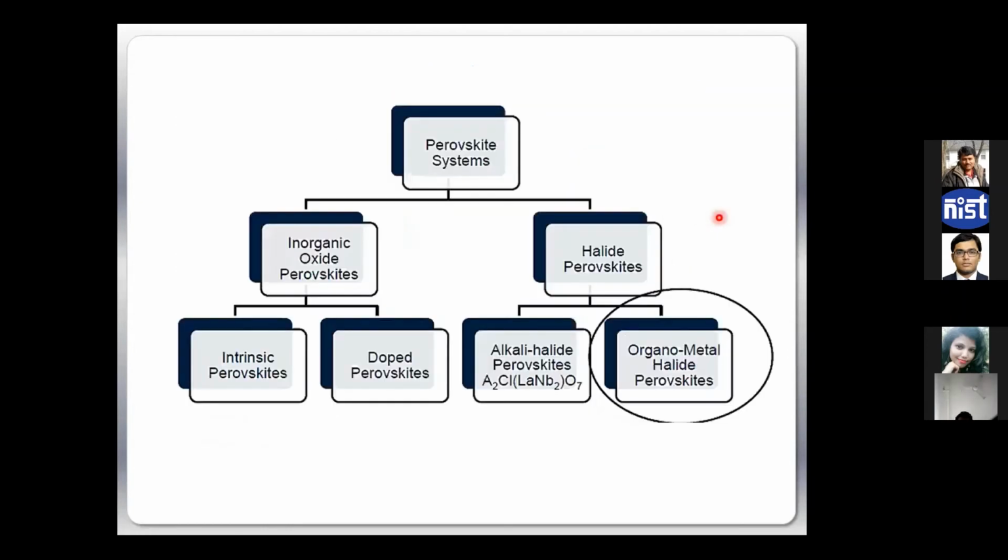So people are trying to find various new molecules, like inorganic oxide perovskites or halide perovskites, intrinsic perovskite, doped perovskite, cesium perovskite, lead-free perovskite. Basically this is an ABX3 structure, so people are trying to make permutation combinations of molecules, whatever is available in the periodic table, in the form of ABX3, and trying to test their performance. But so far, methyl ammonium lead halide is the best molecule in terms of efficiency.